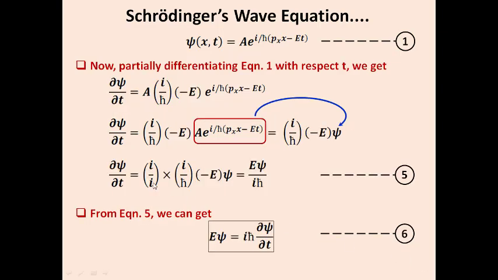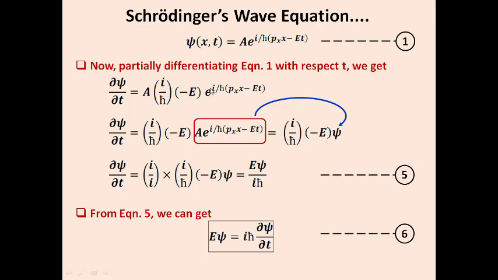Now we are just going to partially differentiate equation number 1 with respect to time t. So what we will get? If I differentiate equation number 1 with respect to t, I get ∂ψ/∂t equal to A into i by ħ times E; E is the term that has t, so if I differentiate here, I get minus E outside.